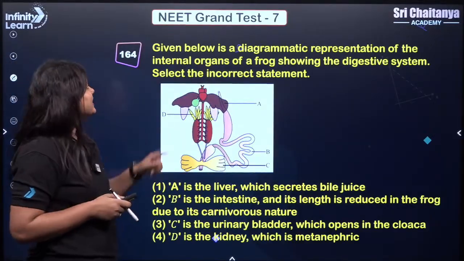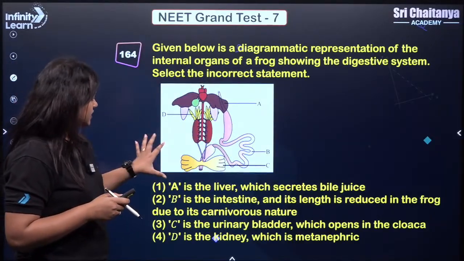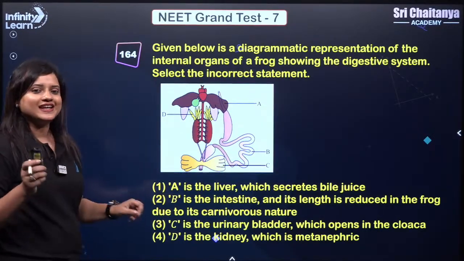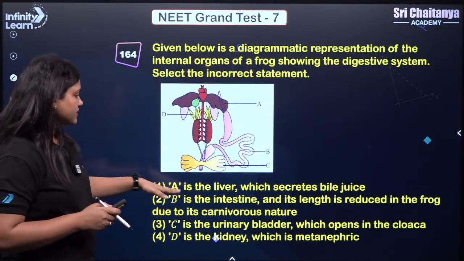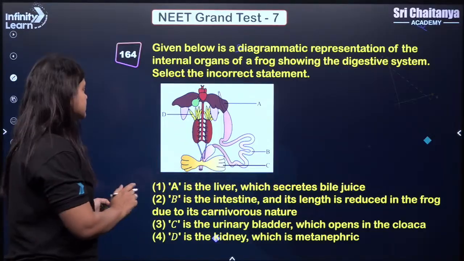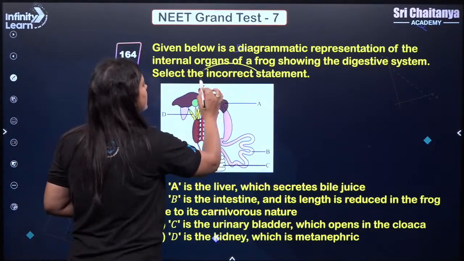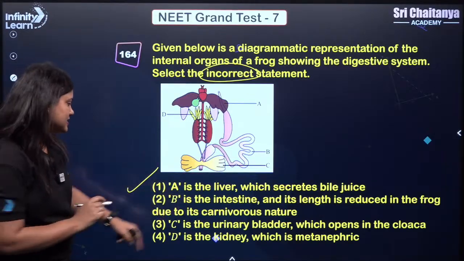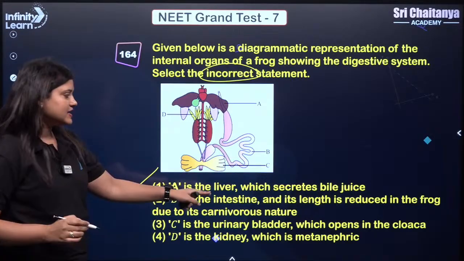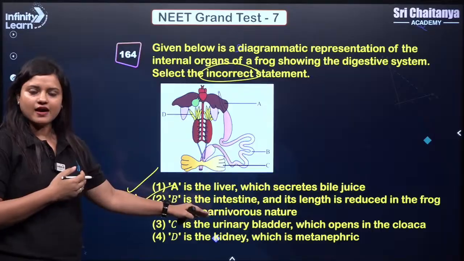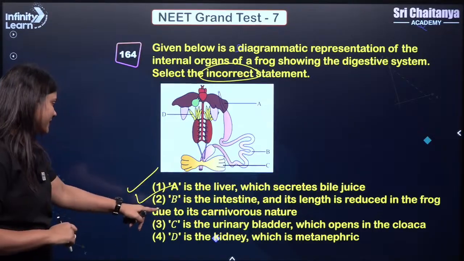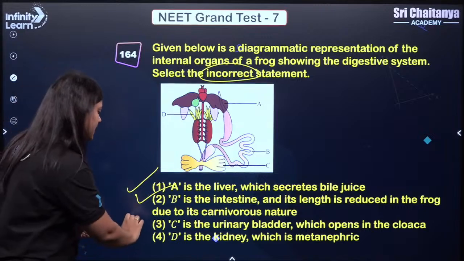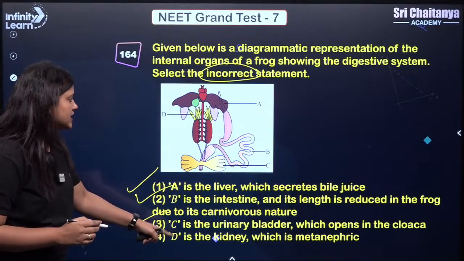Okay, let's see. So we have a diagram here with labeling A, B, C, D, and we need to find out the correct statement. A is the liver which secretes bile juice. This is right, and we need to find the incorrect statement. B is the intestine. This is true, and its length is less because they are carnivorous. C is the urinary bladder which opens into the cloaca. This is right. D is the kidney.